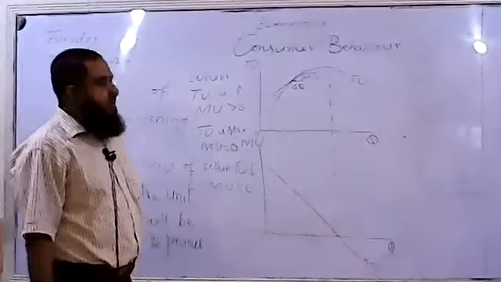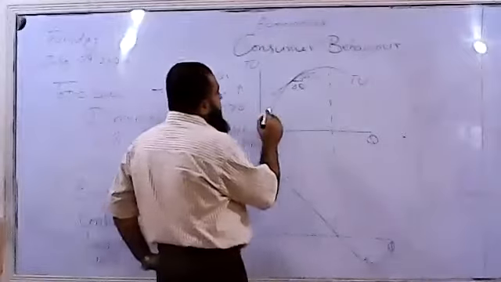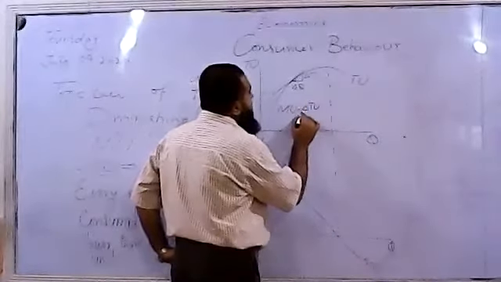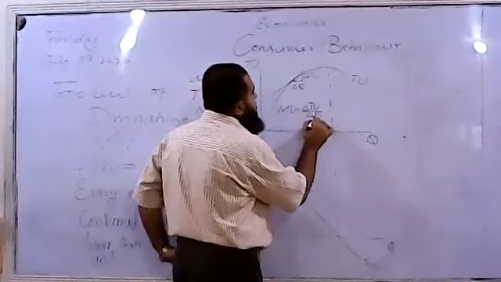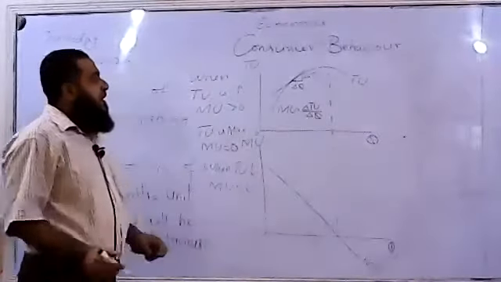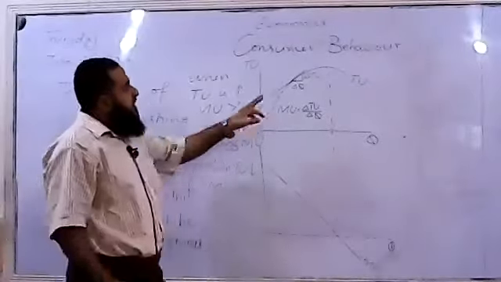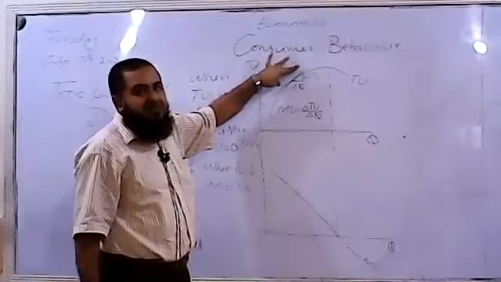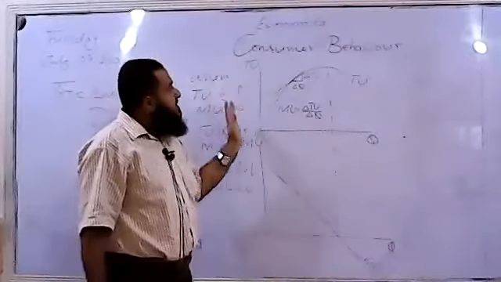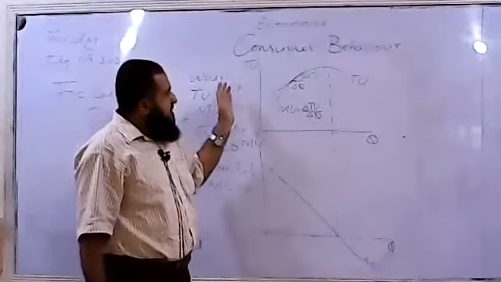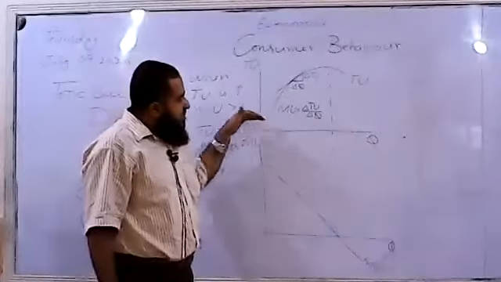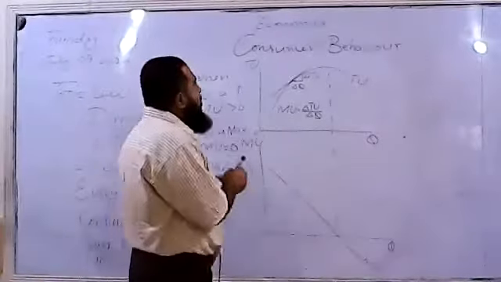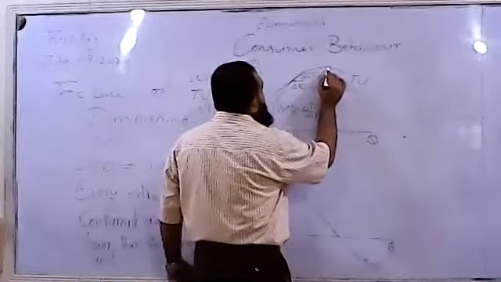And what will it be? Marginal utility will be the change in total utility due to change in quantity. Can I say marginal utility is the slope of the total utility curve? When its slope is becoming flatter, its slope is decreasing and marginal utility is decreasing. What will be the slope of total utility over here?